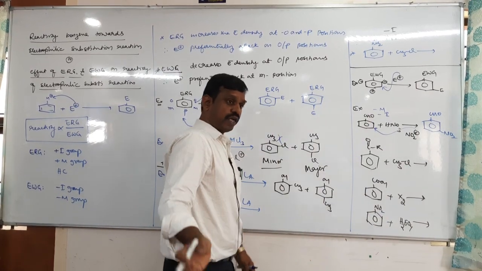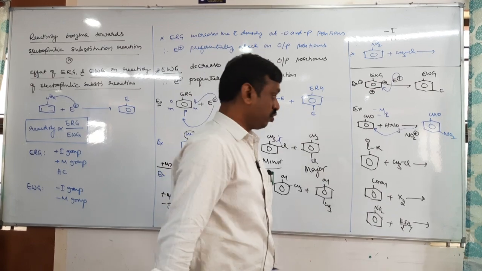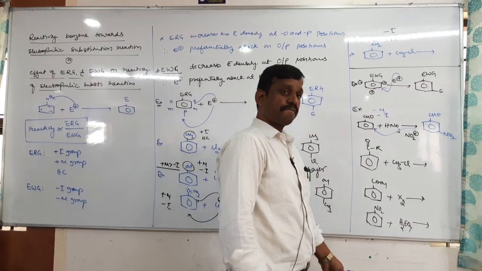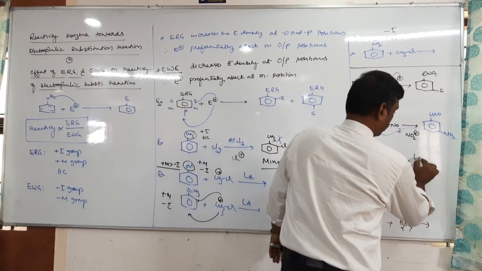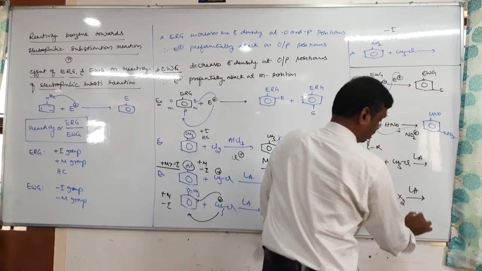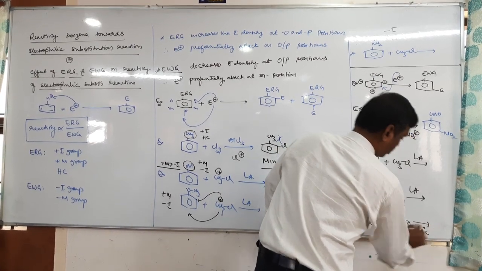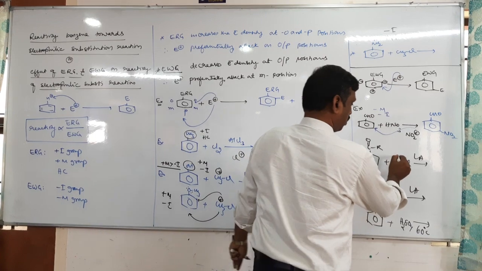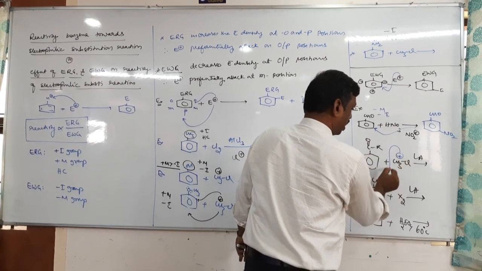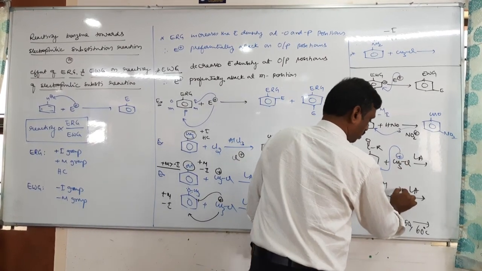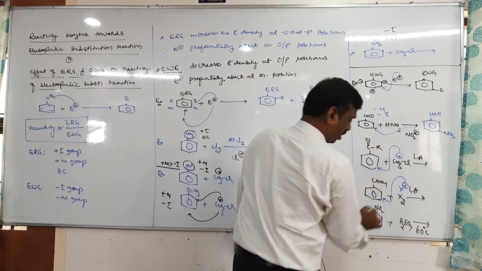Tell me, where does the electrophile get substituted in all these cases? In all the cases, the electrophile preferentially attacks at meta position, right? Here X plus on meta position.